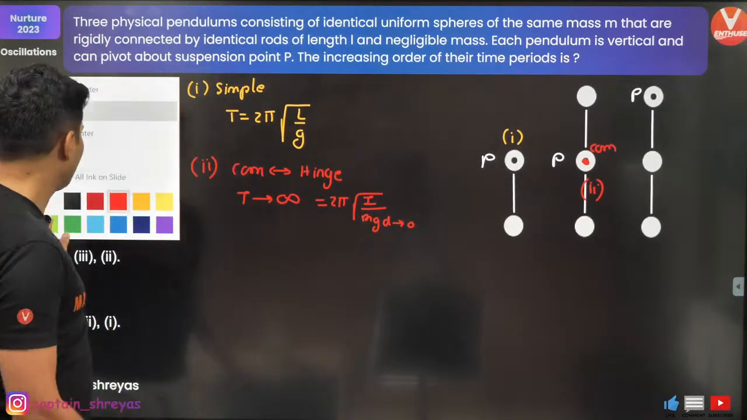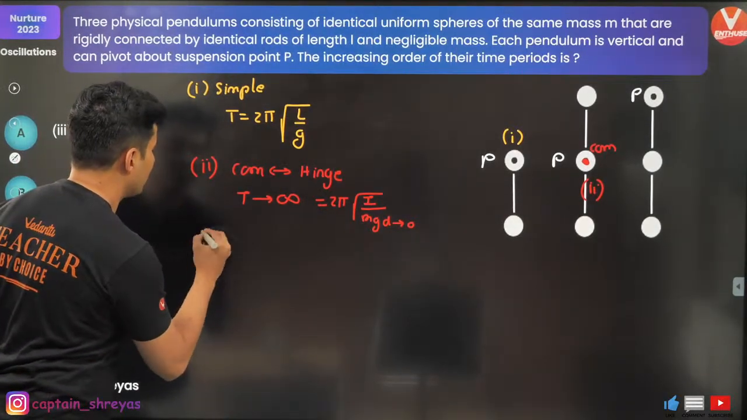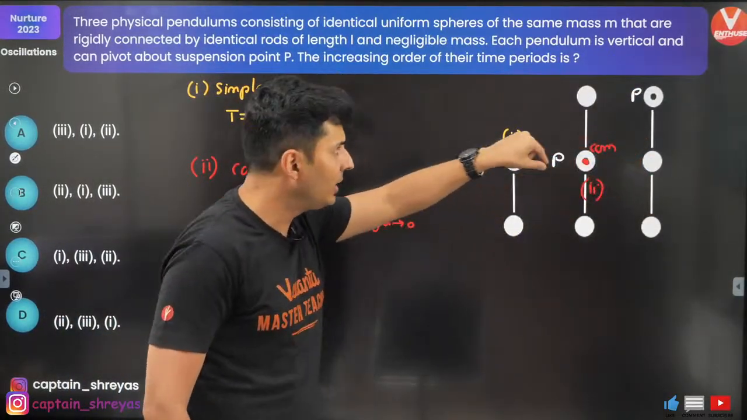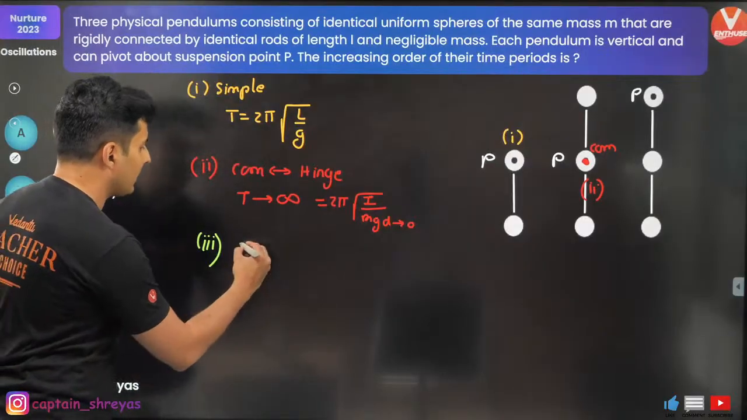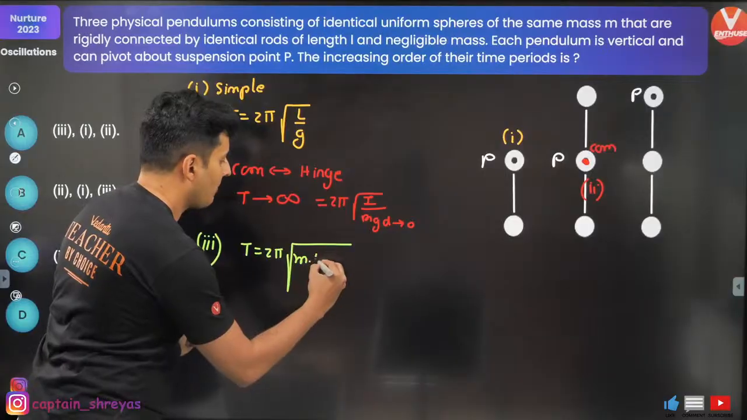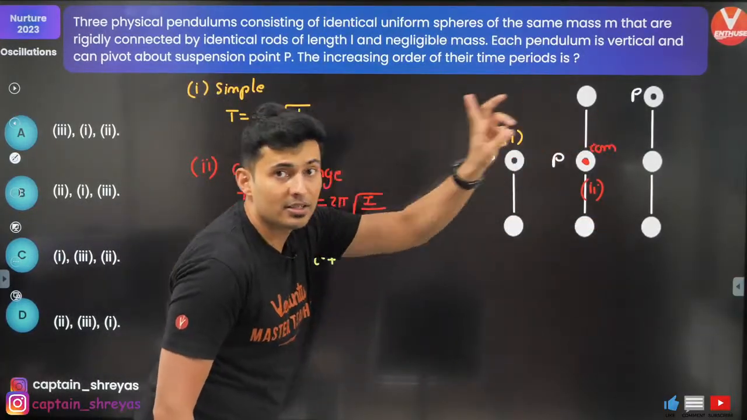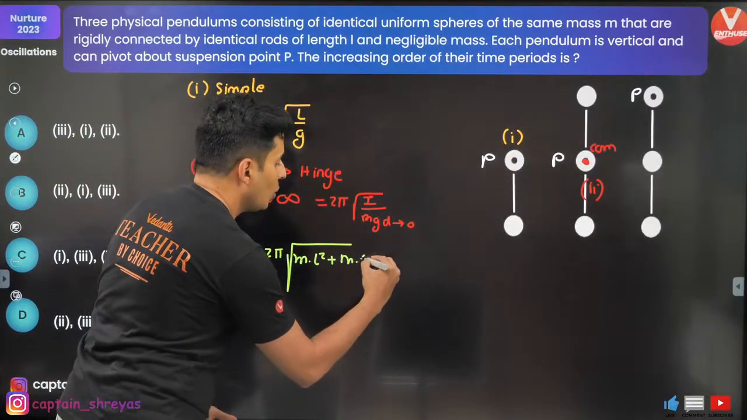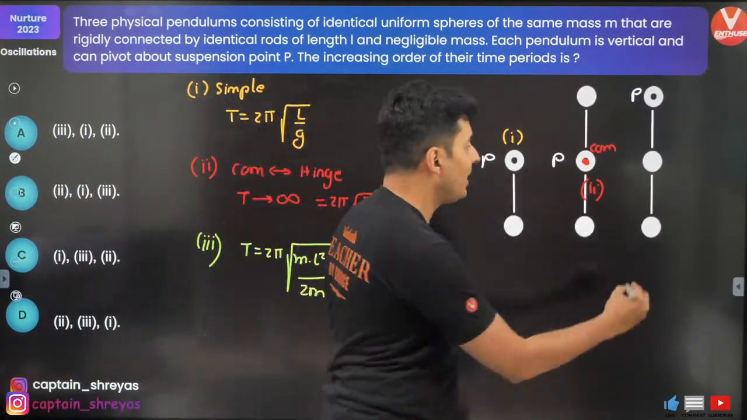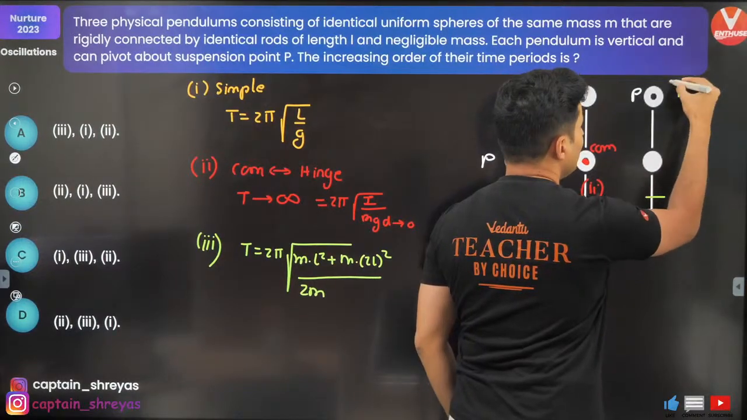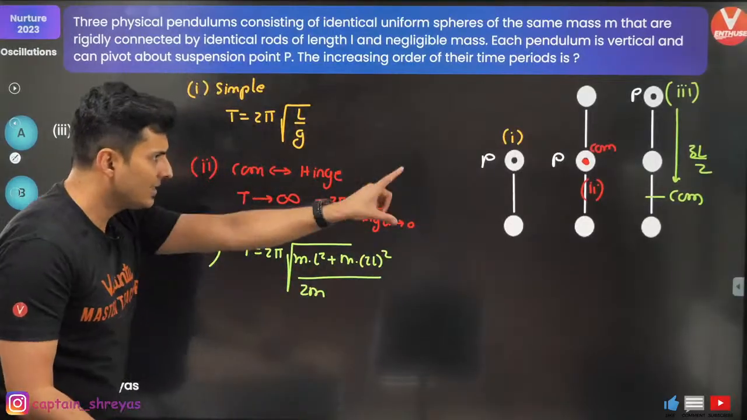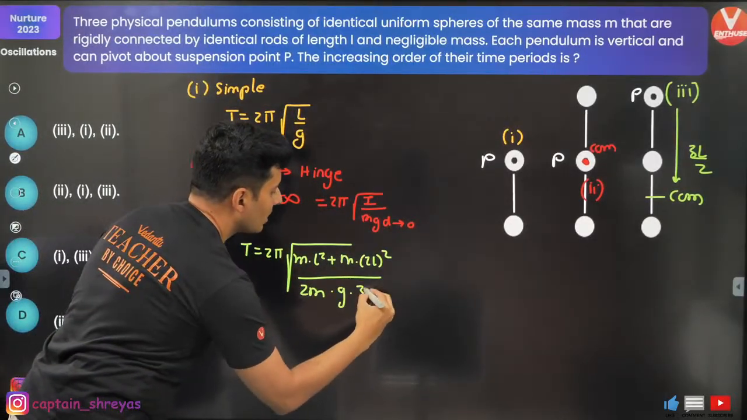Great. For the third situation, it's like a physical pendulum with 2 point masses. So let's find the time period. Time period is 2 pi under root moment of inertia, ml square plus this mass is at a distance of 2L, so m into 2L whole square, upon the total mass, which is 2m. The center of mass will be here. This distance will be 3L by 2, correct? At the exact center. So 2mg into 3L by 2.